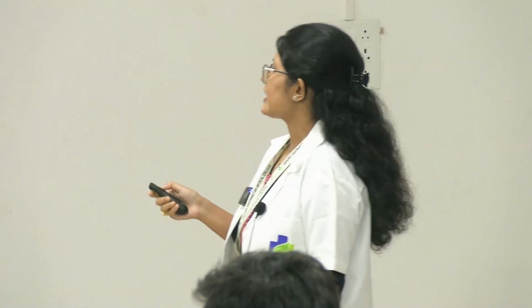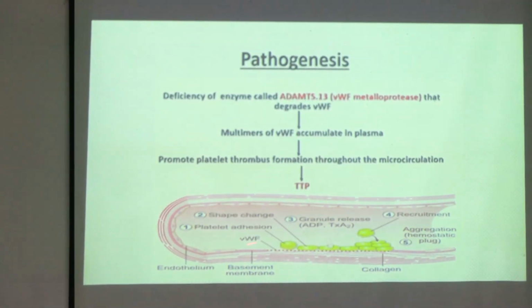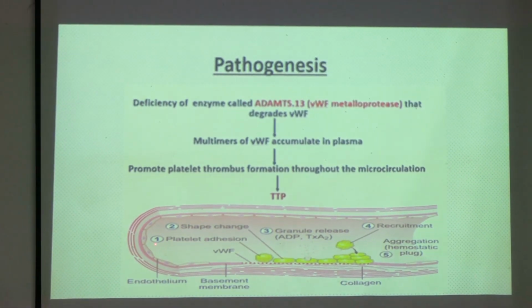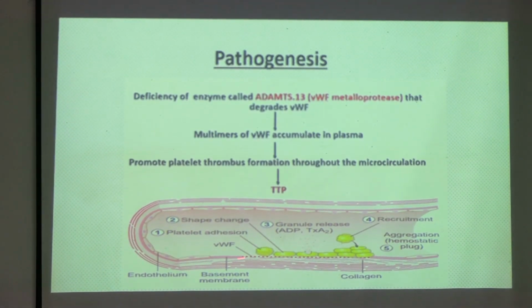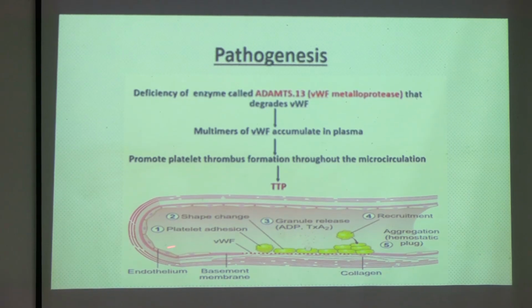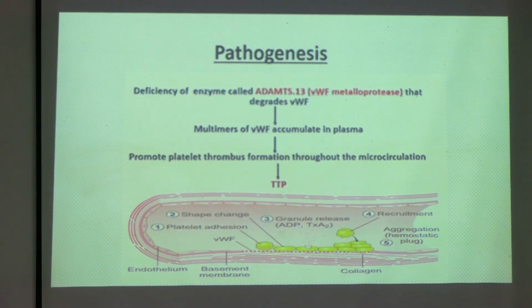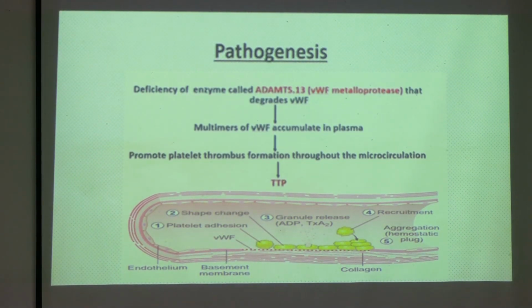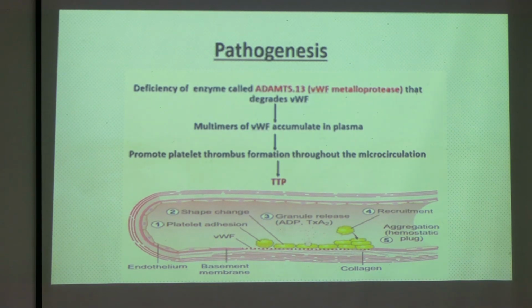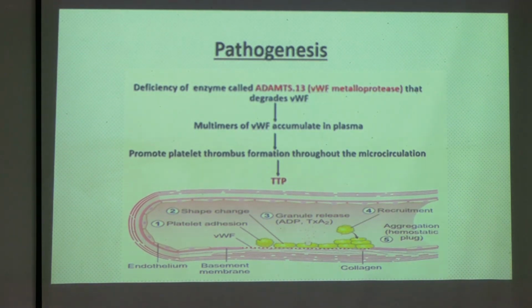Did you understand? I will tell once again. See, this von Willebrand factor is increased. Now what is happening? It will call the platelets to seal the wound. There is no injury, but due to the increase in von Willebrand factor, it is calling the platelets: you have to come and seal the wound.